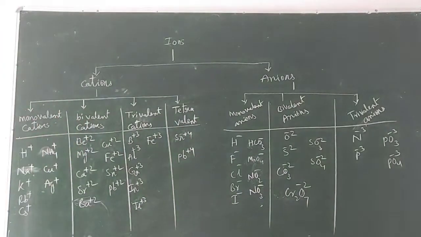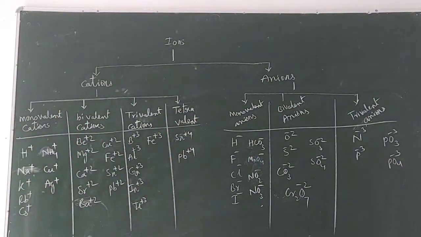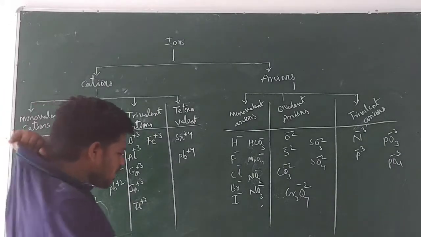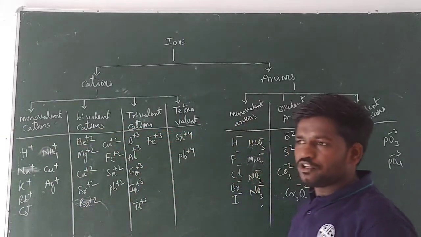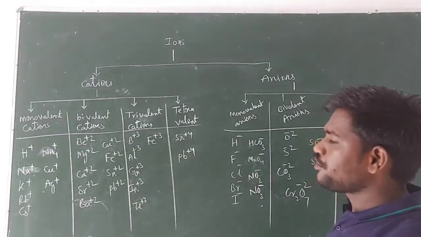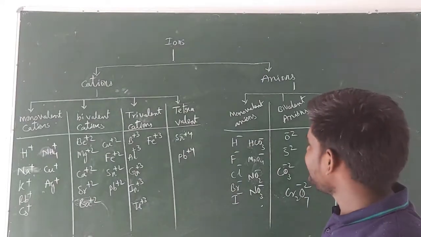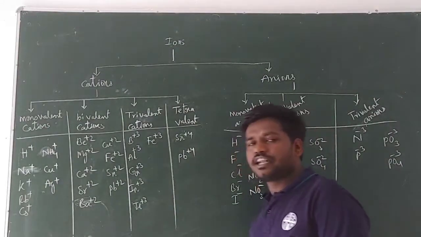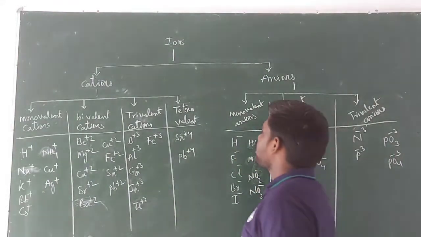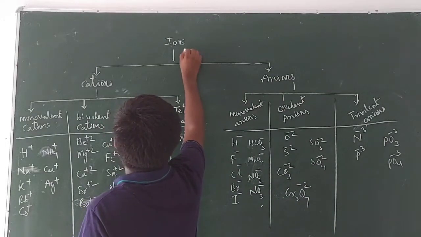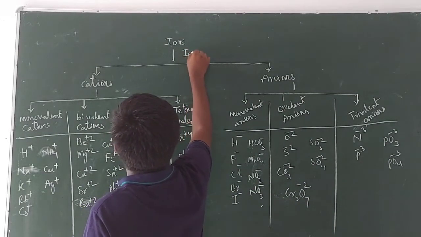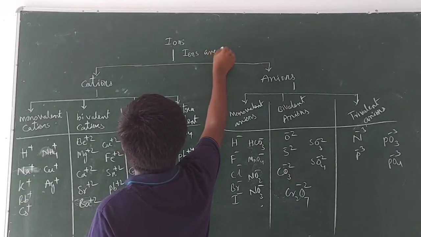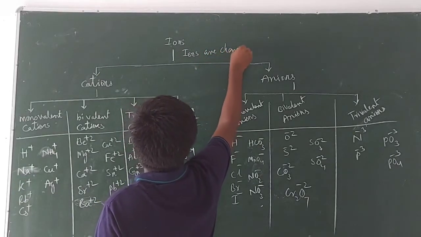So next one, guys, the next concept, radicals. Radicals are known as ions. Ions means, guys, the particles, may be atoms or molecules. If the atoms or molecules carry any charge, maybe positive charge or negative charge, then they are known as ions. Or simply you can write, guys, ions or radicals are charged particles.